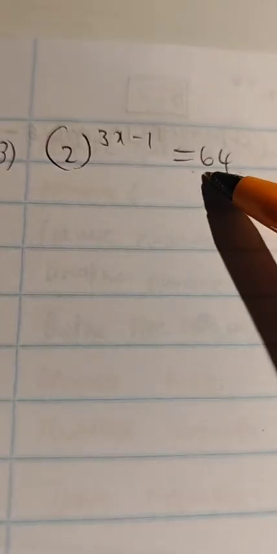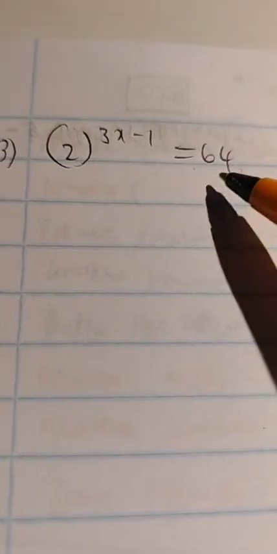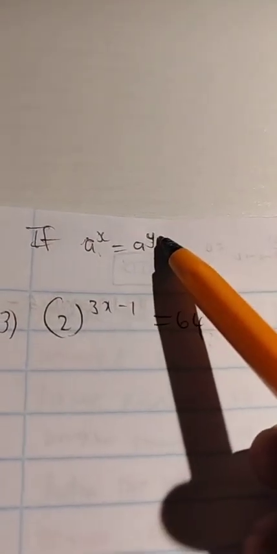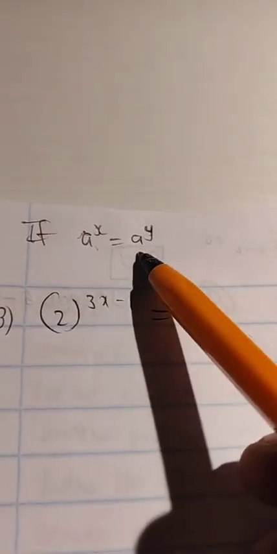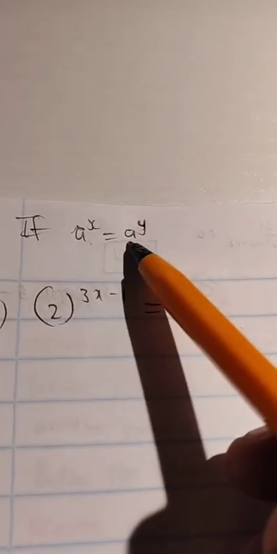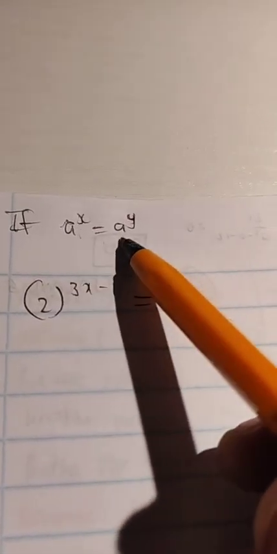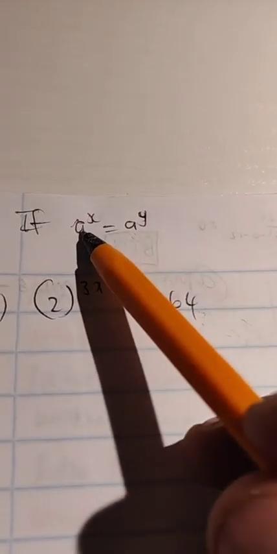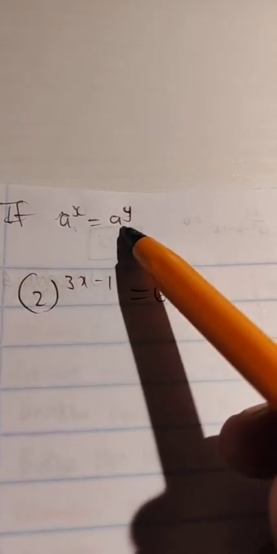And I think what you want to achieve is to have the same base on the other side, so that you can then apply an important property, because in exponential equations, there is a property that says, simply put, if a to the power x is equal to a to the power y, in other words, if you have isolated on either side of the equal sign the same bases, then you can simply say x, which is an exponent, you drop it down, is equal to y.